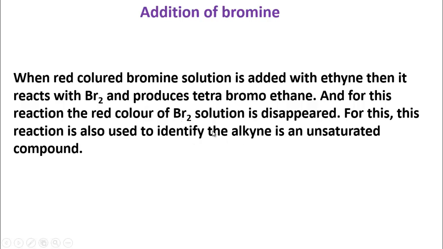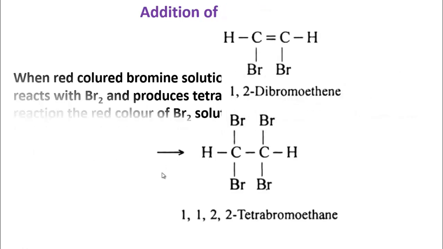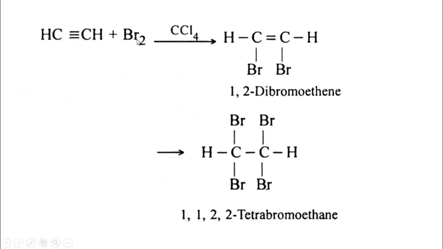So by using this reaction also we can identify alkyne from a mixture, because when alkyne reacts with bromine water solution, the red color of bromine water will disappear, because the triple bond is breaking down and converted into a single bond. For this the red color disappears. Follow the equation. Alkyne reacts with bromine and in the first step it is converted into a double bond and produces what? 1,2-dibromoethane.